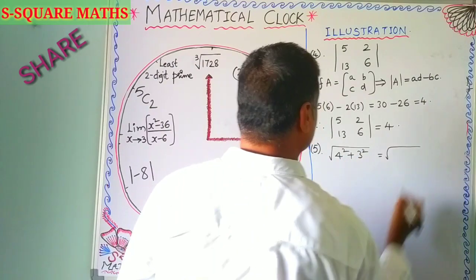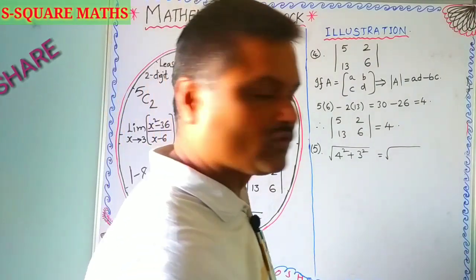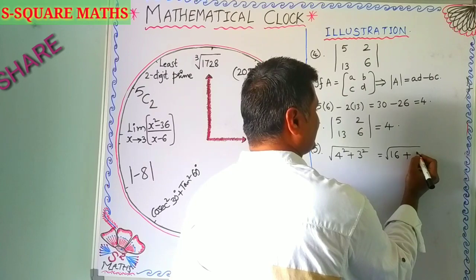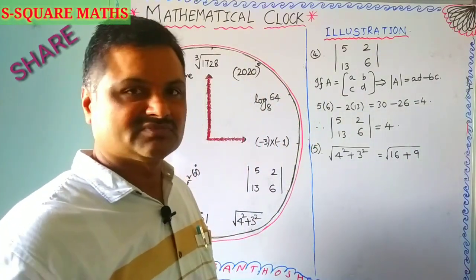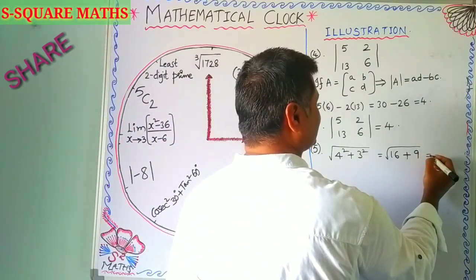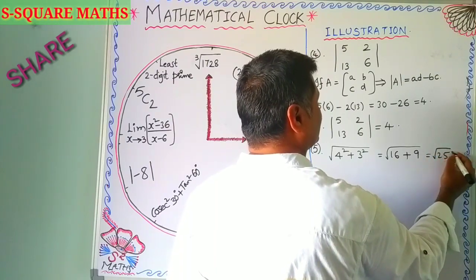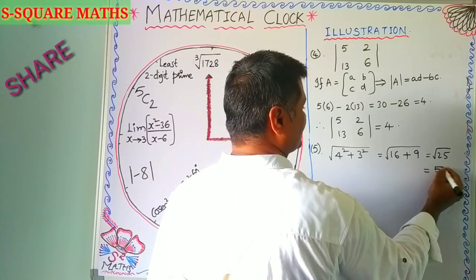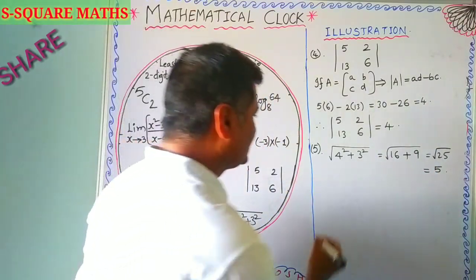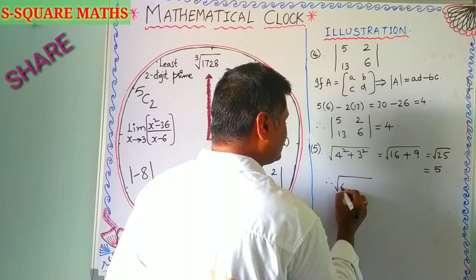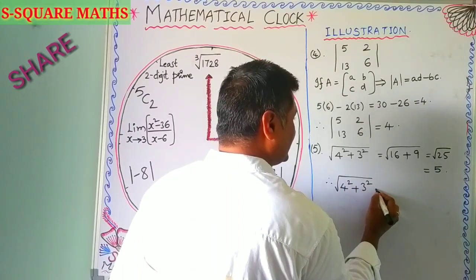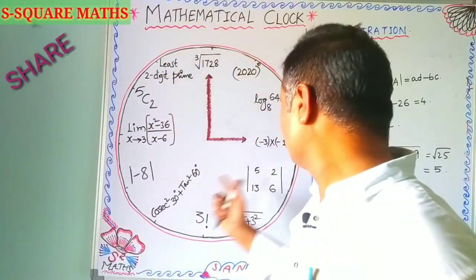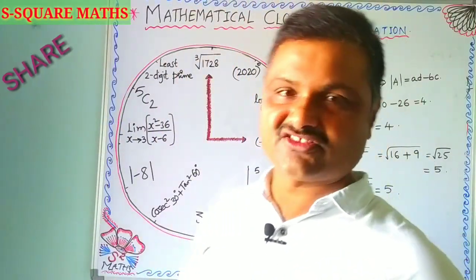So its value is nothing but under root of 4 square, 4 into 4 gives you 16, plus 3 square is nothing but 9, which gives you square root of 25. As you know very well that square root of 25 is 5. Therefore I can write now square root of 4 square plus 3 square gives you 5. So to get the 5 we applied squares and square roots concept.